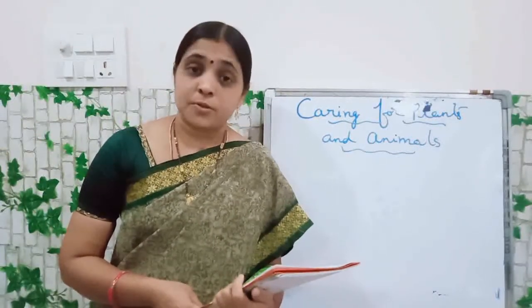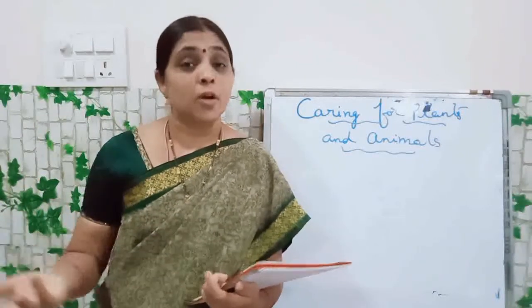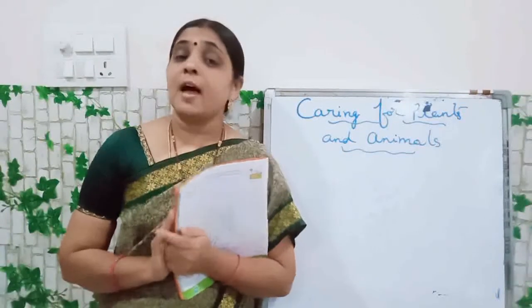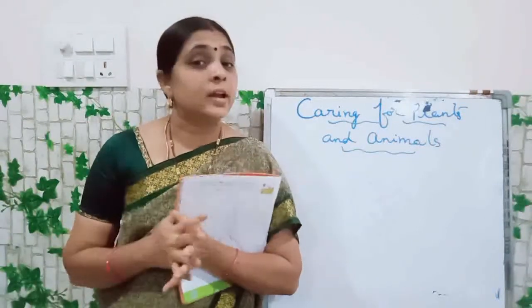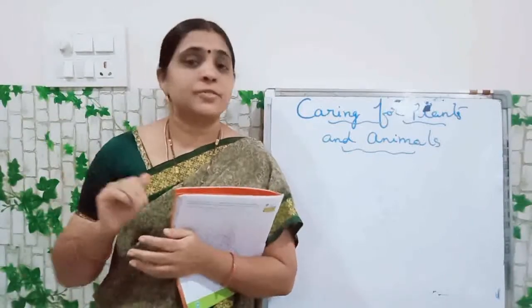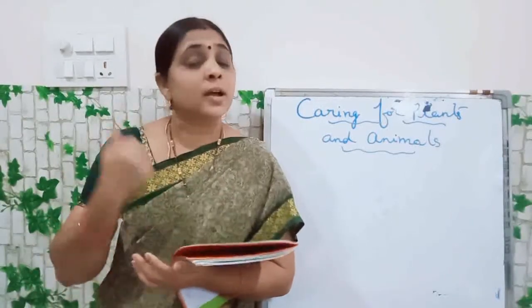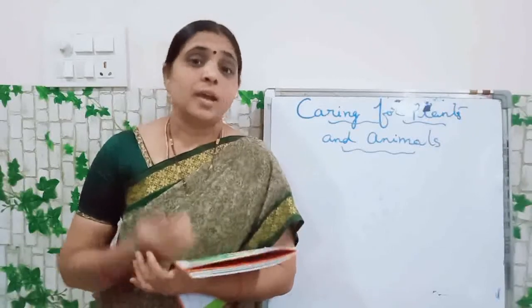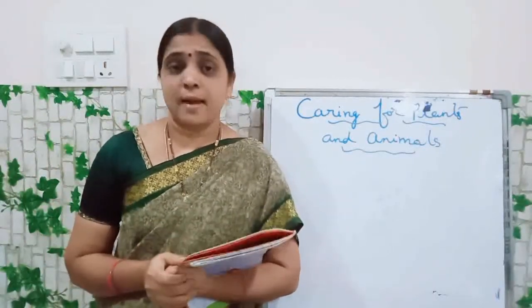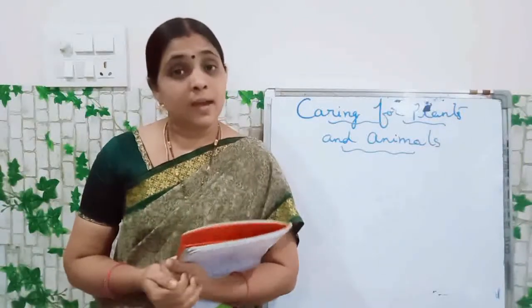Why are they growing crops? We are eating rice. Daily we are eating rice, dal and all. How are we getting all these things children? Yes, you can say that we are buying from the market. How are they coming? Okay, in the market they are selling. Yes, it is right. How are they getting that?